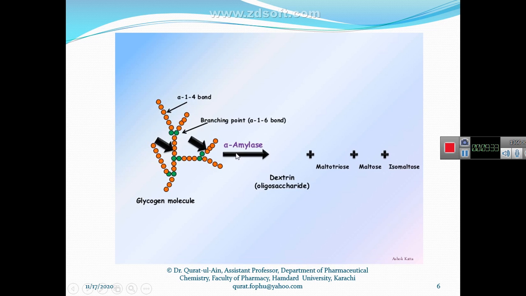So this alpha amylase breaks down the bond between two monosaccharides and then converts this polysaccharide into different units, for example maltodextrin, that is an oligosaccharide, then maltose, and isomaltose. Maltodextrin is one of the bigger carbohydrates, an oligosaccharide that contains 2 to 10 monosaccharide units. But all these others are small sugars.